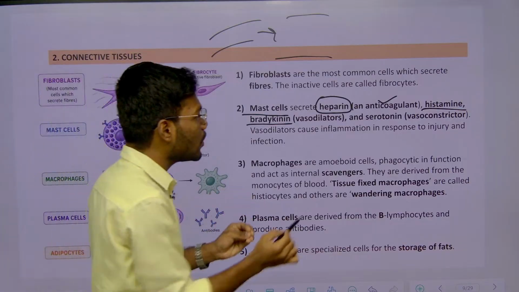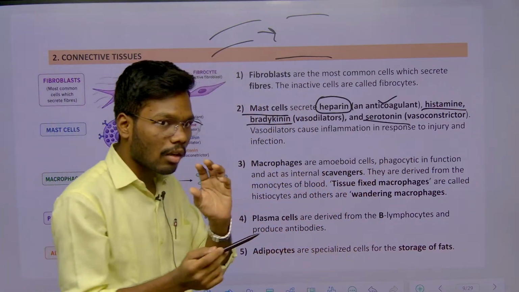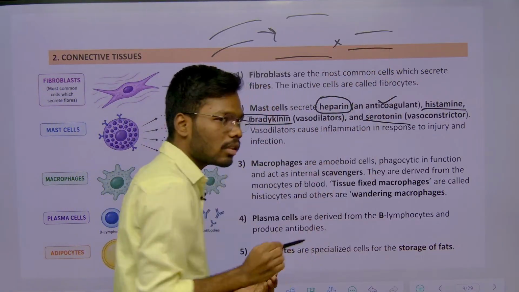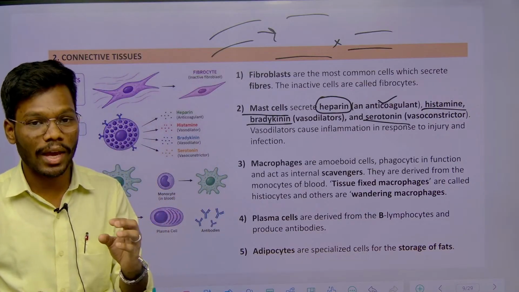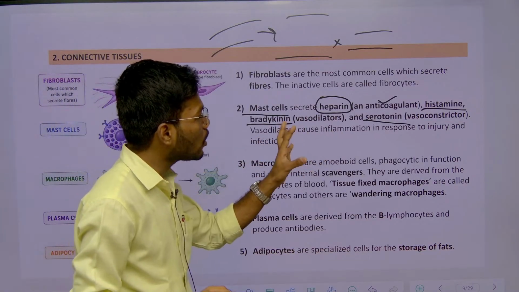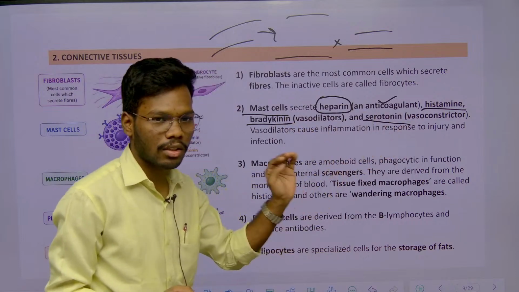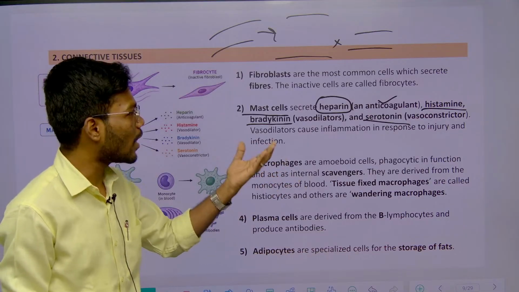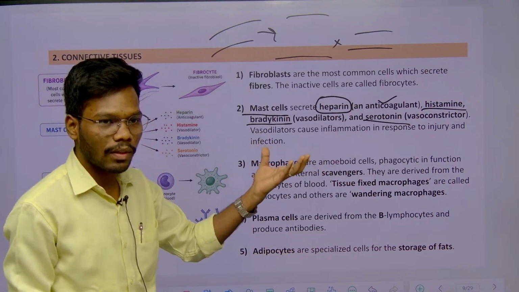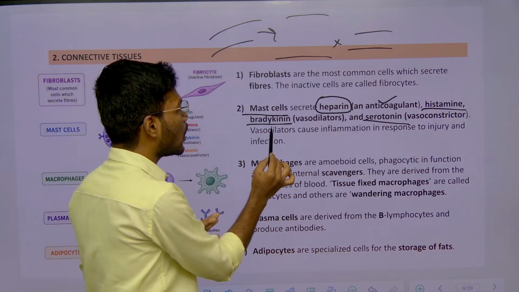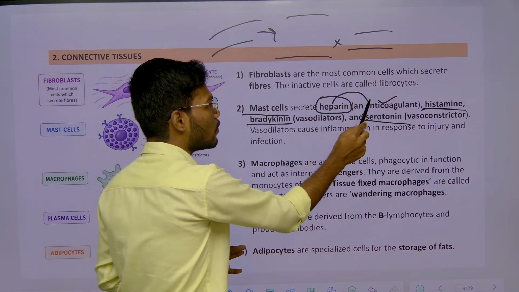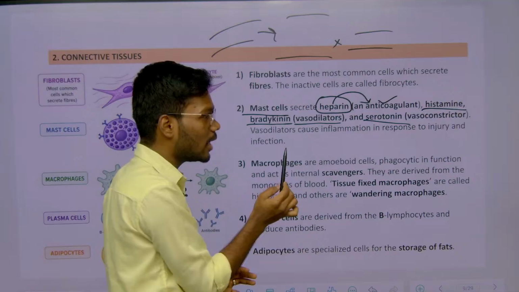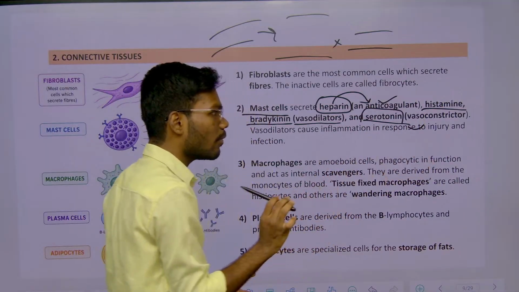That is called vasodilators. Whereas serotonin performs the opposite function of vasodilators. What it means is it decreases the diameter of the blood vessel. That is called vasoconstriction. These are not the only ones doing vasodilation and vasoconstriction. There are some other hormones and enzymes also doing this, that we will discuss later. But from this, just remember, heparin is an anticoagulant, histamine and bradykinin are vasodilators, and serotonin is responsible for vasoconstriction.